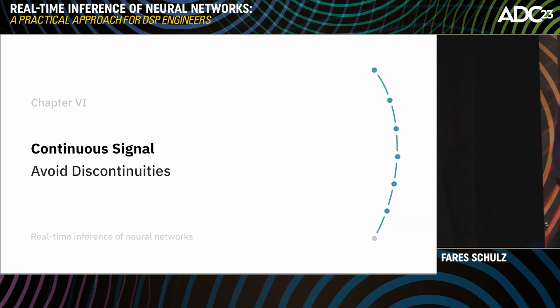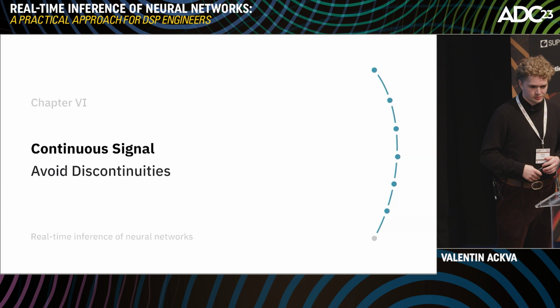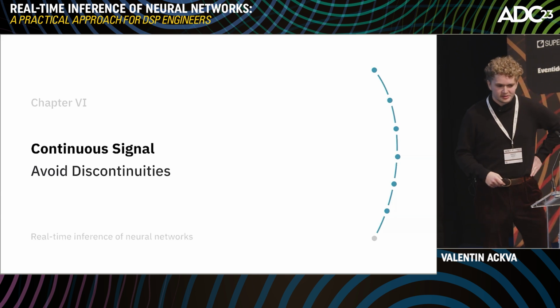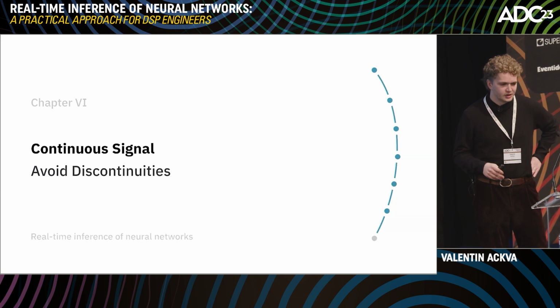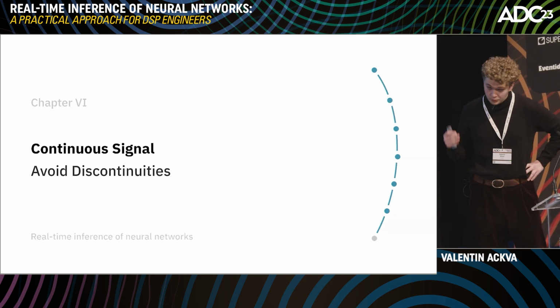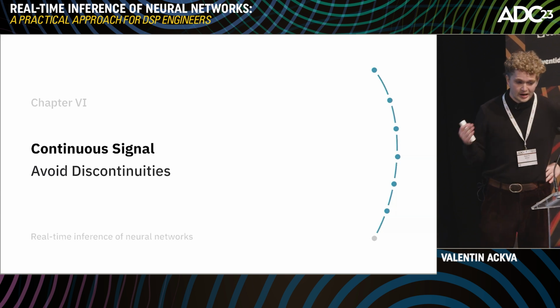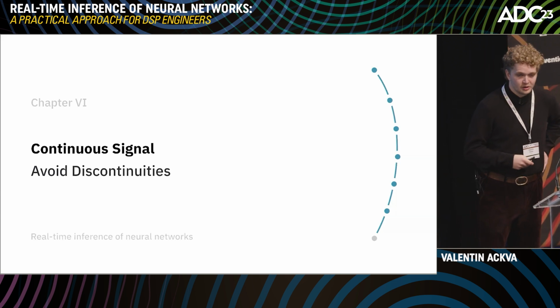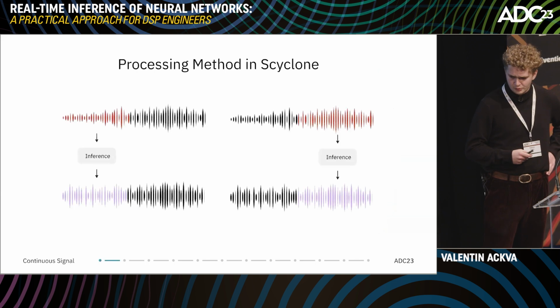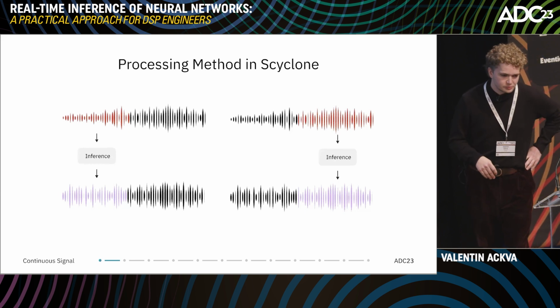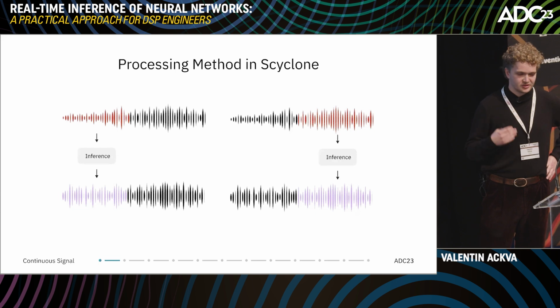Okay. In the last chapters, we showed you how to run these inference engines stably in a real-time environment. But next to a stable plugin, we also need to have a continuous signal flow. And since audio processing with neural networks can introduce some artifacts, we want to show you some techniques to solve them. So for this example, we go back to our Cyclone BST plugin we programmed, and here it's important to understand how we process data here.